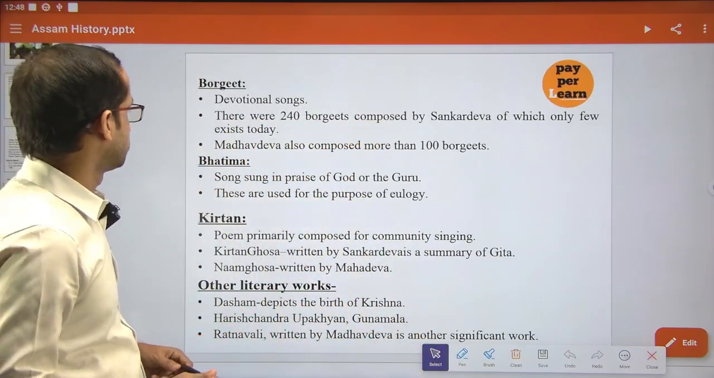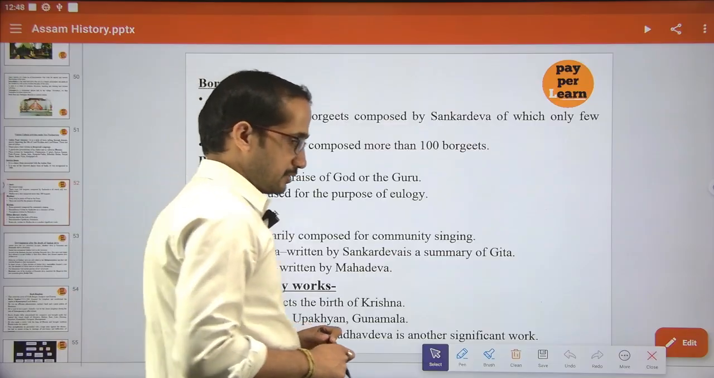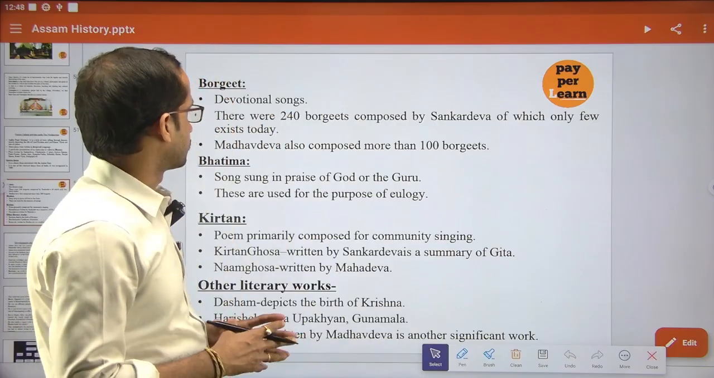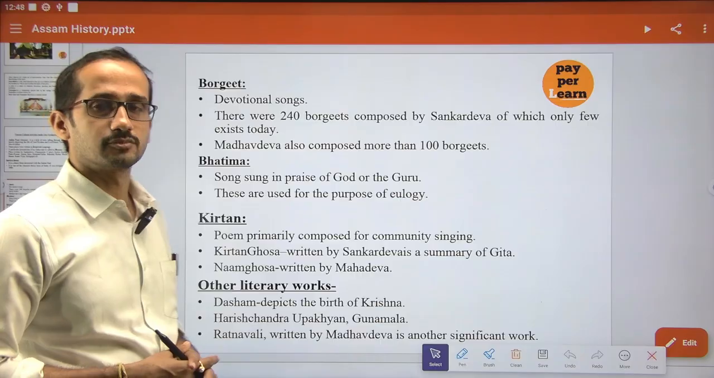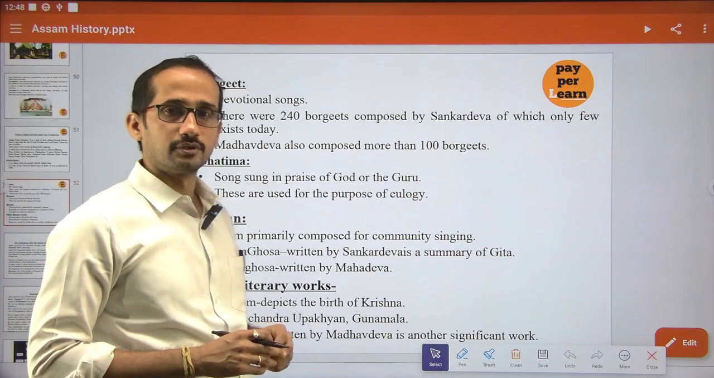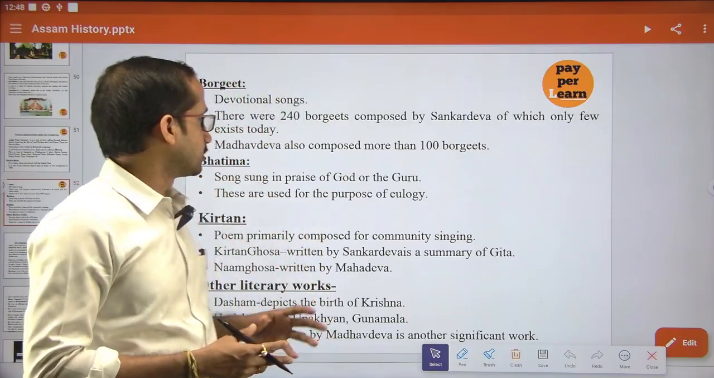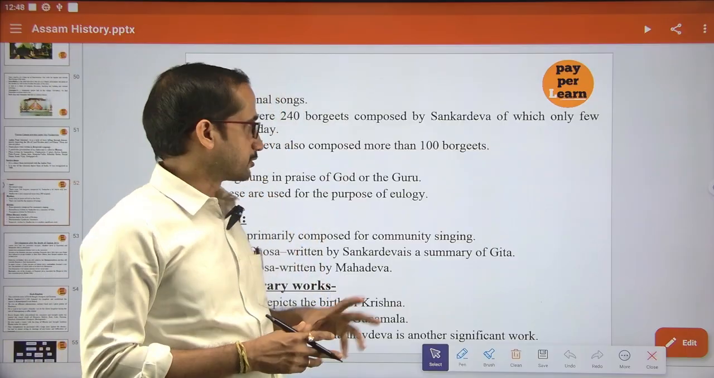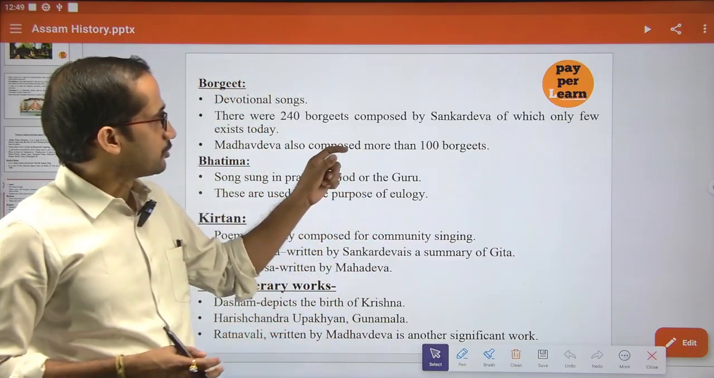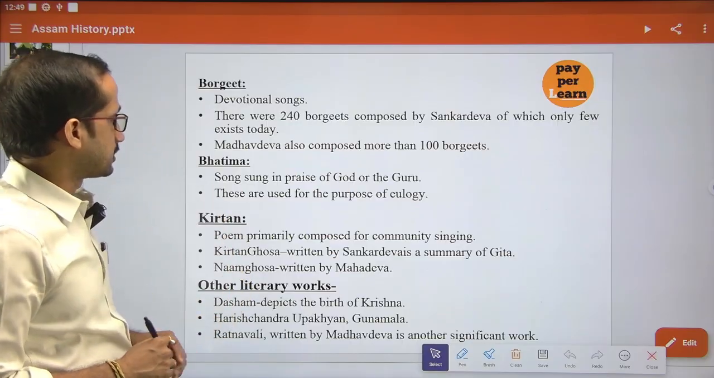Next, Borgit. Borgit, Bhotima, all these things are creations of Shonkardev. So what are Borgits? These are devotional songs. There are more than 240 Borgits composed by Shonkardev, of which only a few exist today. And Madhavdev, one of the best disciples of Shonkardev, also composed more than 100 Borgits. But not all exist, only a few of them. Next, Bhotima, songs sung in praise of God and Guru.